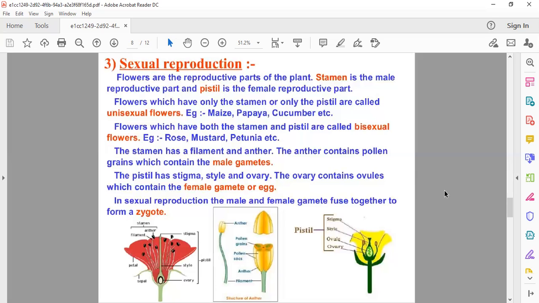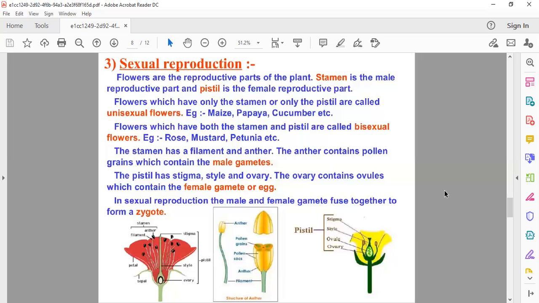On the other hand, flowers which have both the stamen and pistil are called bisexual flowers. So bisexual flowers are the flowers which have both male reproductive and female reproductive parts in the flower. Examples are rose, mustard, petunia, etc. So children, now I think you are able to differentiate between unisexual and bisexual flowers.